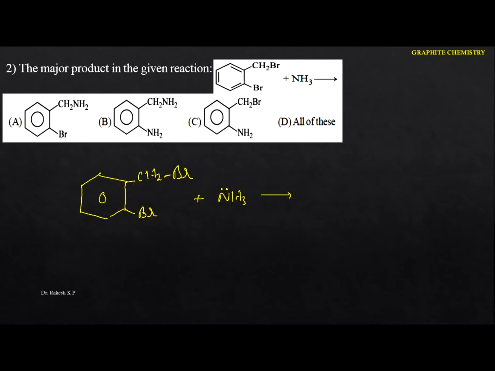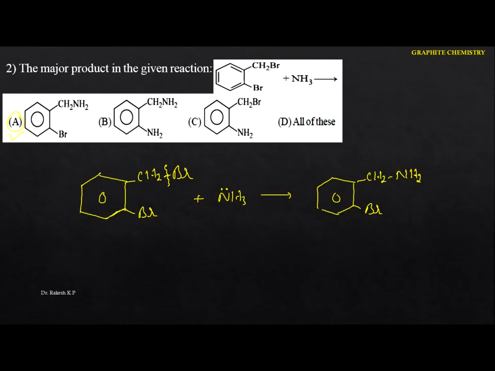We know that aryl halides are less reactive towards nucleophilic substitution reactions because of the sp2 hybridization and also the resonating structure. So here the bond breaks, it undergoes the nucleophilic substitution reaction, and forms the product like this: CH2NH2. This Br remains the same, because aryl halides are less reactive towards nucleophilic substitution. Hence in this case the option is A.